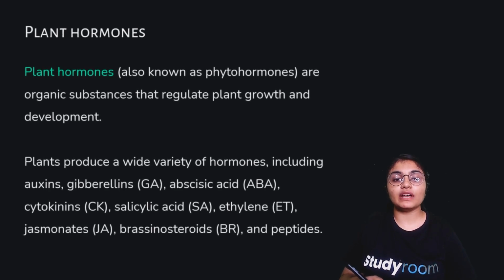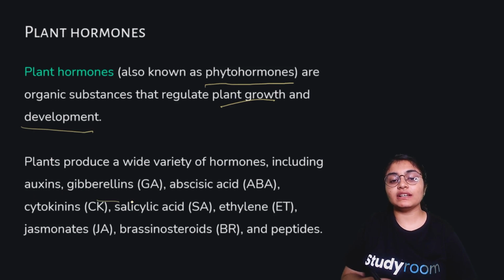Next up, we will be studying plant hormones, the hormones which are present in plants and are helpful in regulating plant growth and development. Plant hormones are also known as phytohormones and are organic substances that regulate plant growth and development. There is a wide variety of hormones, which can be named as auxins, gibberellins, abscisic acid, cytokinin, salicylic acid, ethylene, jasmonates, brassinosteroids, and peptides. All these are plant hormones which regulate plant growth and development.